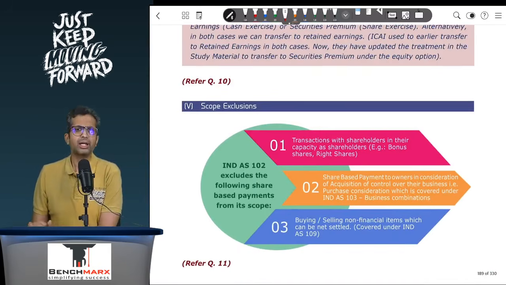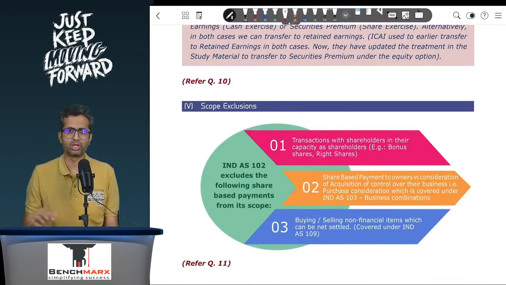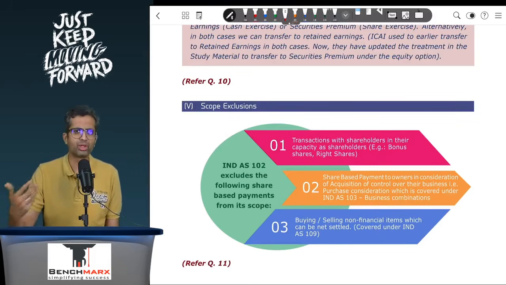Okay, so that is regarding your ESOP with cash alternatives. Next, we have scope. What is covered over here? Well, all share-based payments to employees other than employees in shares or based on shares will be covered. So what is not covered?